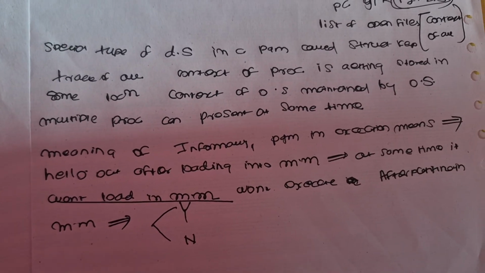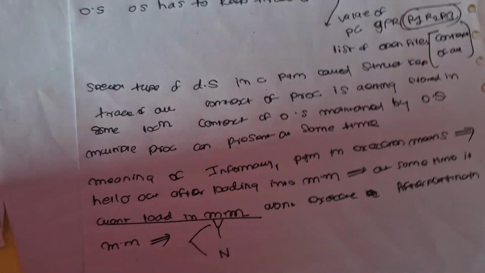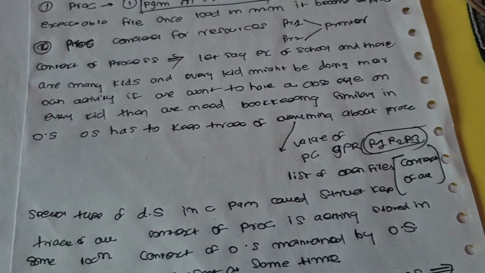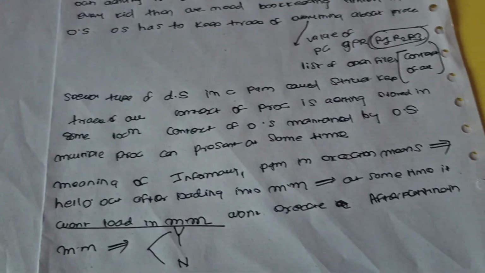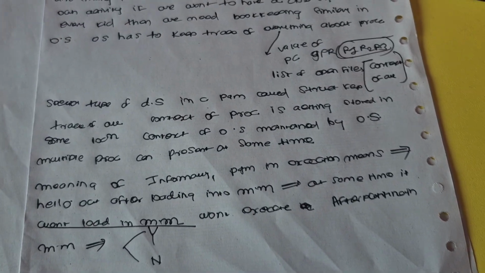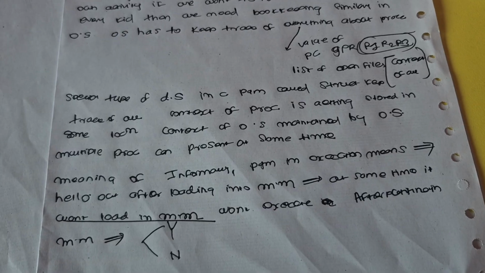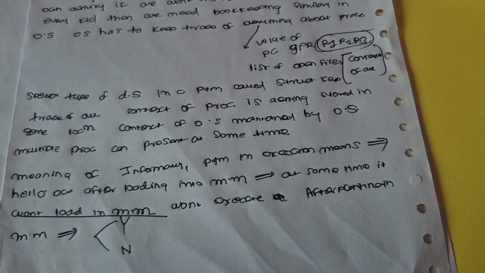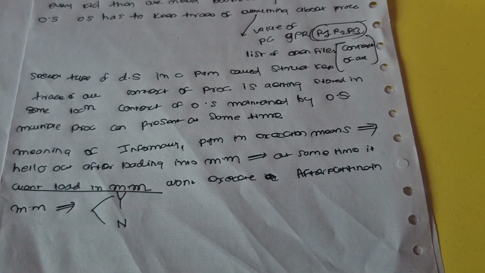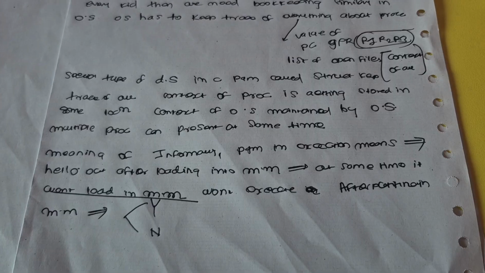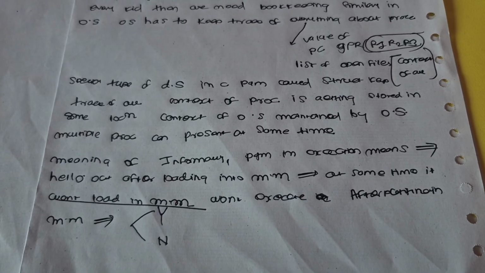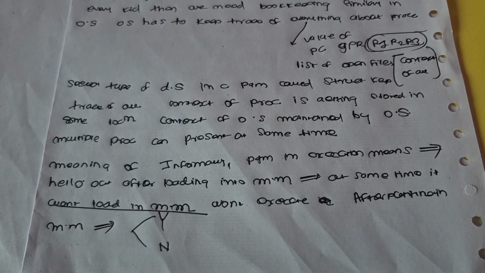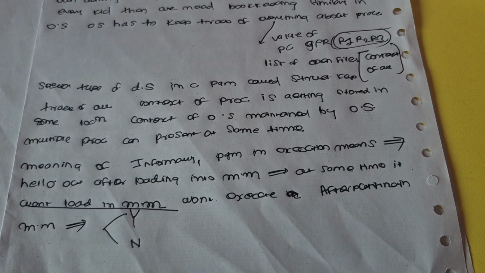So there is one question: if you load any program in main memory, will it be called a process? The answer is yes and no both. There is no argument or definition that if a program is in main memory, then it is called a process. We can say it is a process and also no. You can say if a program is loaded into main memory, then it is a process, and you also cannot say it's not a process. So that's all for lecture 2.